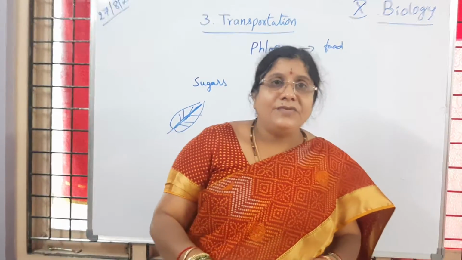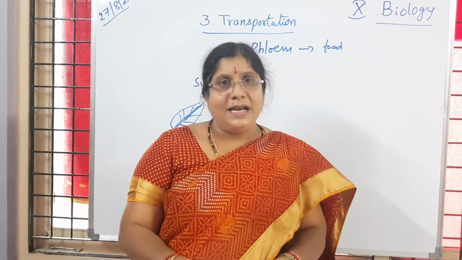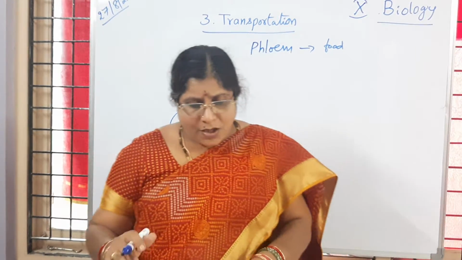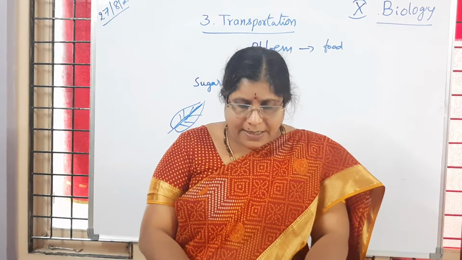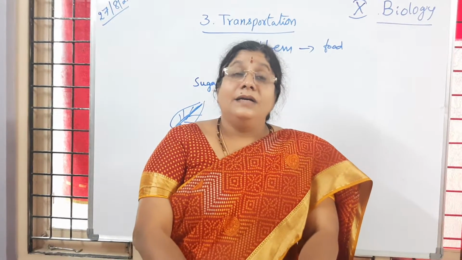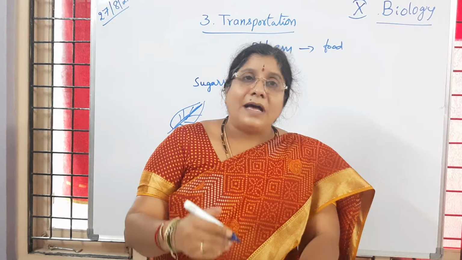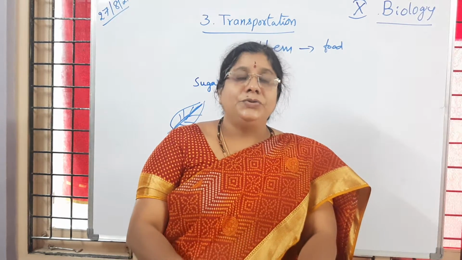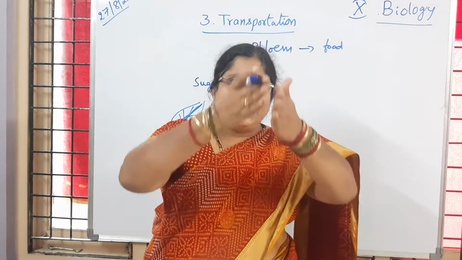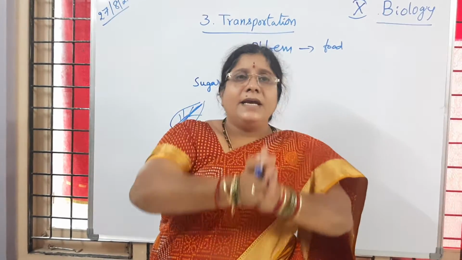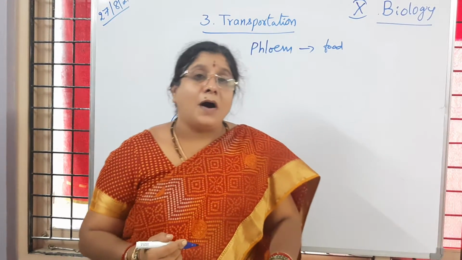At the center we are going to observe this vascular bundle, which contains xylem and phloem. Is it not, children? Then the tissues which come under transport tissue or vascular tissue, it is continuous. A column like it forms in all parts of the plant.